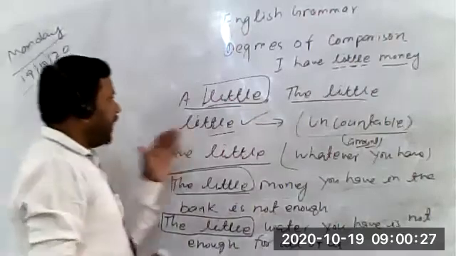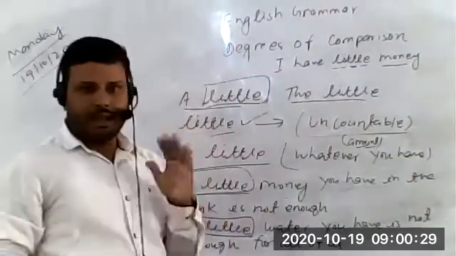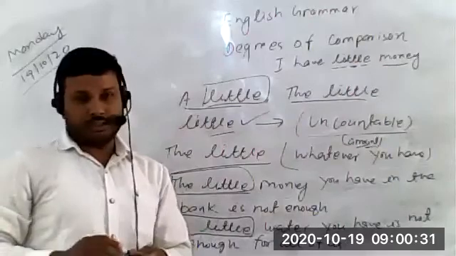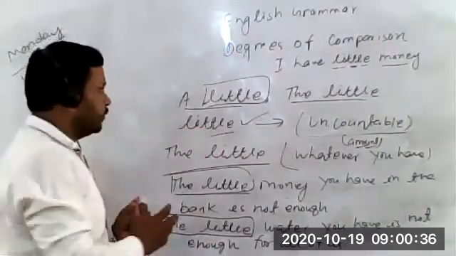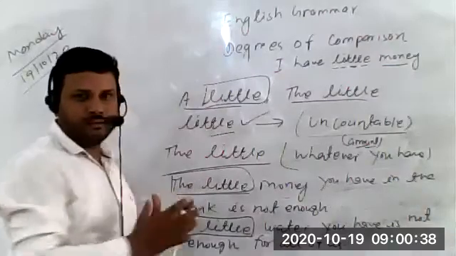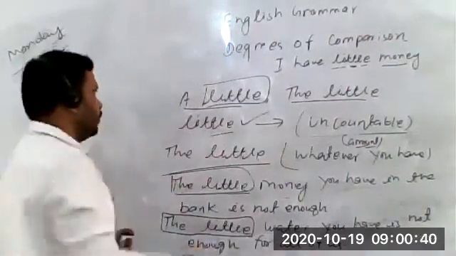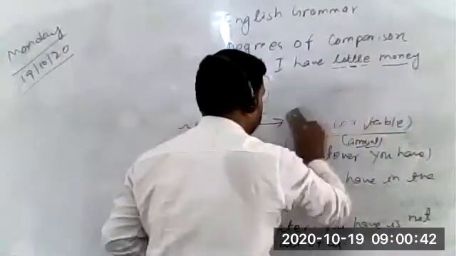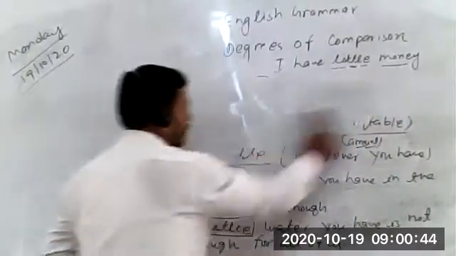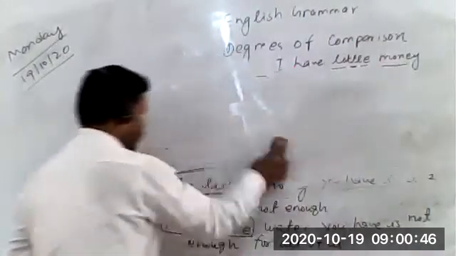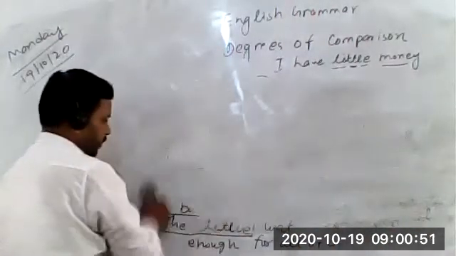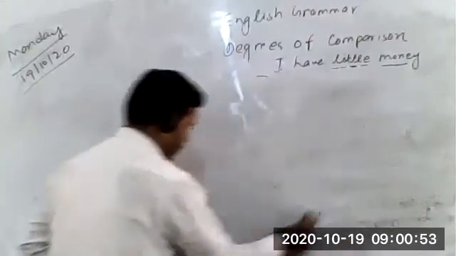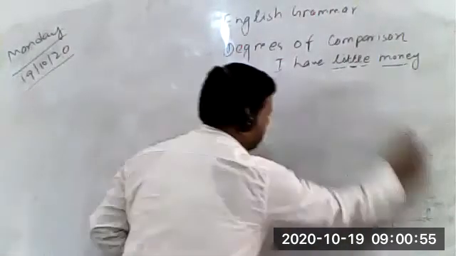So now students, we have discussed little, a little, and the little, how these could be used differently in the sentence, and how all three are different from each other. I hope you understood, and if there are any doubts, I will come to you. One adjective is left, that is few. Once we have discussed the adjective few, then I will take your doubts, and then we will start the next exercise.